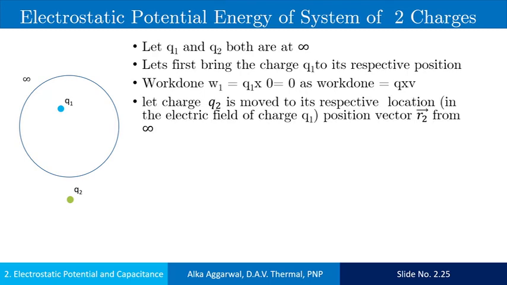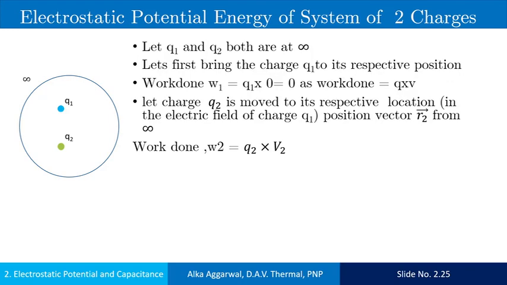Let the charge Q2 be moved to its respective location, that is in the electric field of the charge Q1, and its position vector is R2 with respect to some origin. Work done in bringing the charge Q2 is equal to the charge into potential at that point, which is in the electric field of the charge Q1.